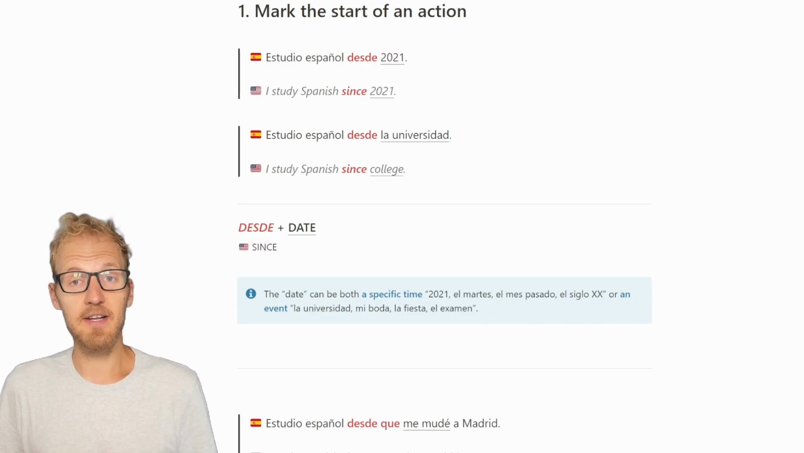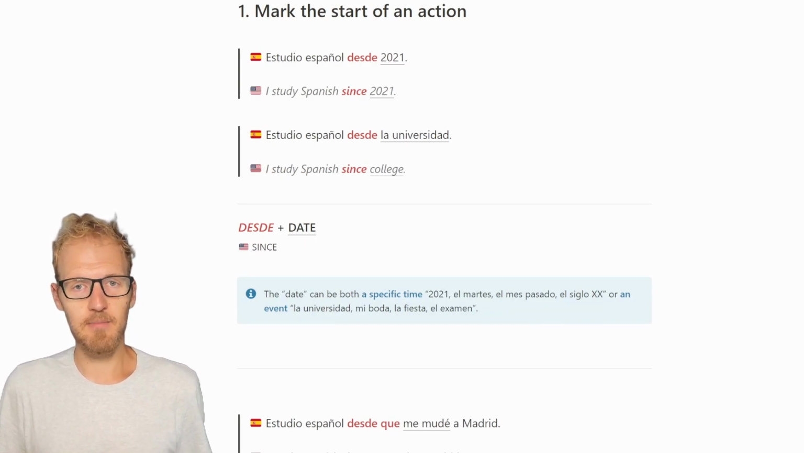This lesson we're going to learn how to use structures like desde, desde que, hace, hace que, desde hace, which can create confusion sometimes. But all of them are used to do one of three things related to time. We can use them to mark the starting point of an action, to talk about the duration of an action, or to locate an action in time. Let's start with the most straightforward one. And that is marking the start of an action.